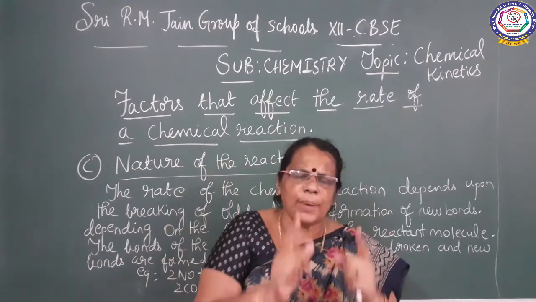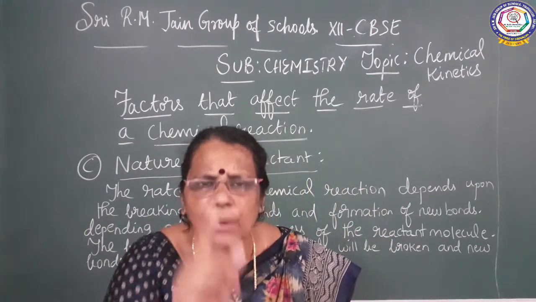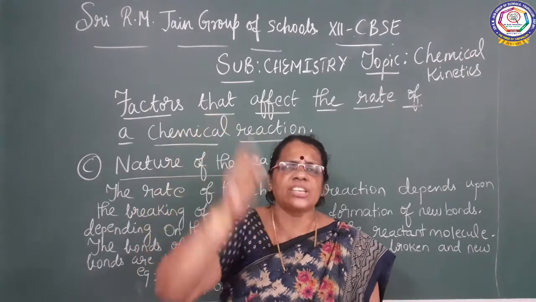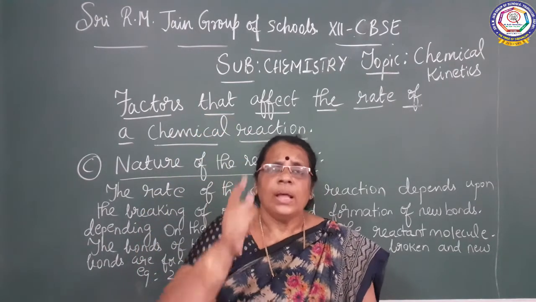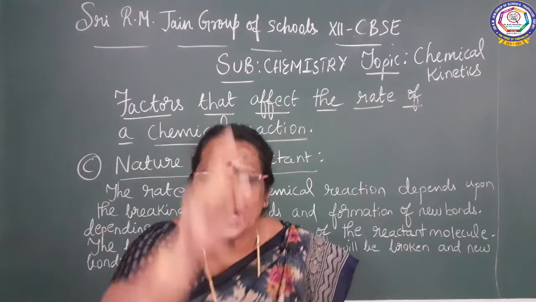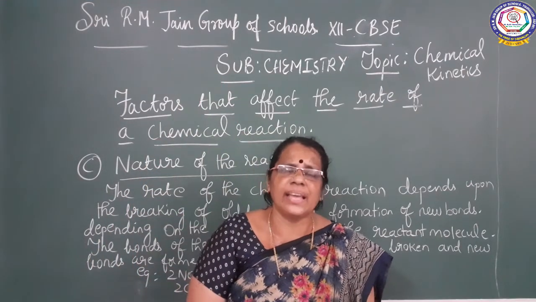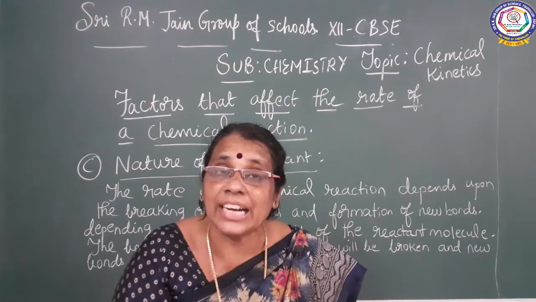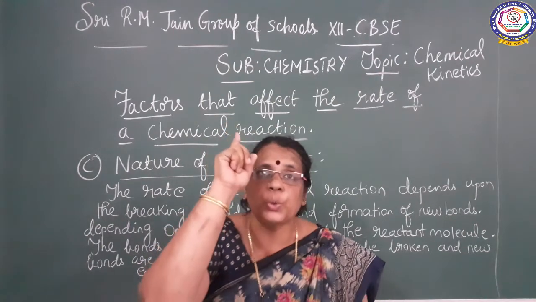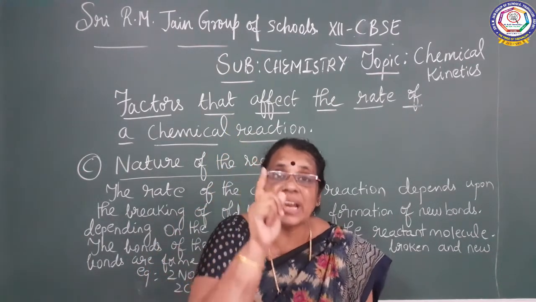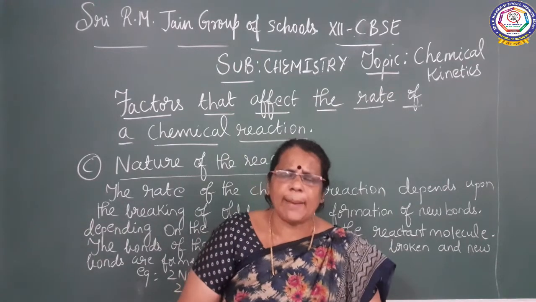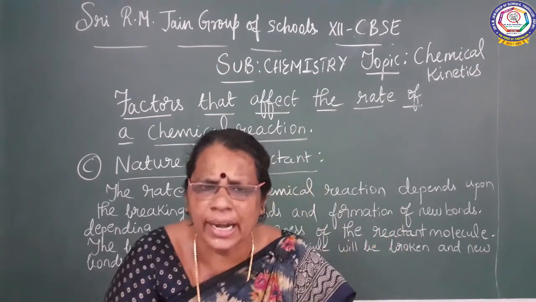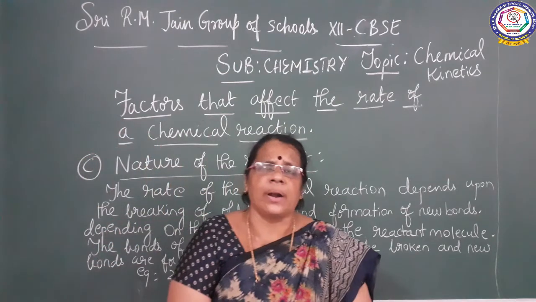So, depending upon the nature of the reactant molecule, the rate of the reaction will vary. The old bonds will be broken and new bonds will be formed. That is the theory. When the reactant species is very effective, the bonds will be broken which lead to the formation of products.